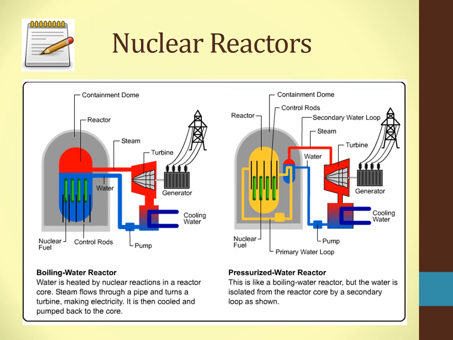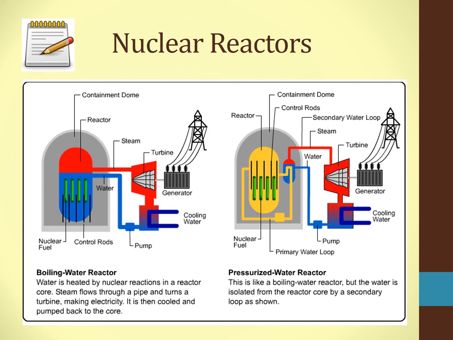Here you're going to see some nuclear reactors. These are the things that you would see inside that nuclear power plant. These are the tools that change that water or whatever they're using into that nuclear energy. So the boiling water, over here on the left, the boiling water reactor.